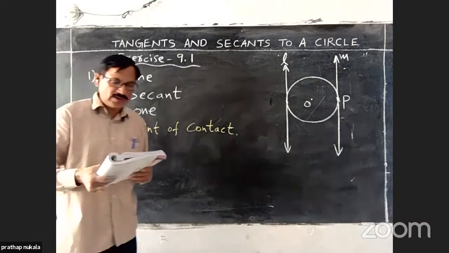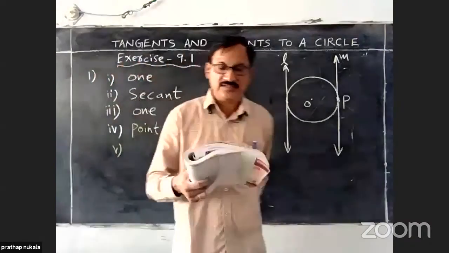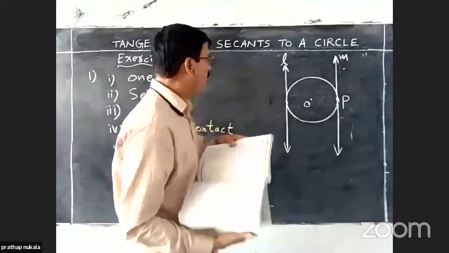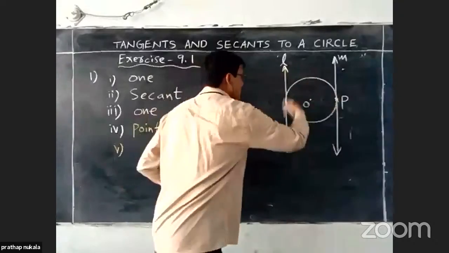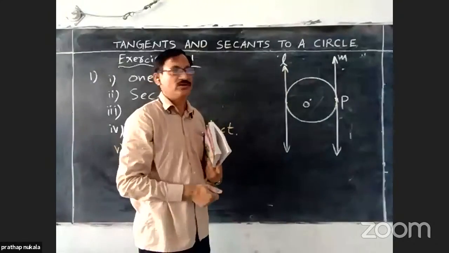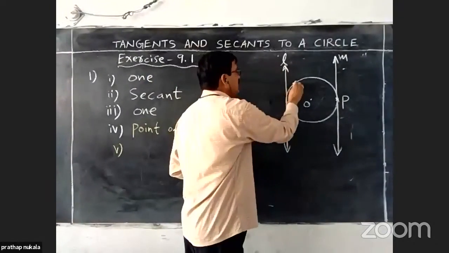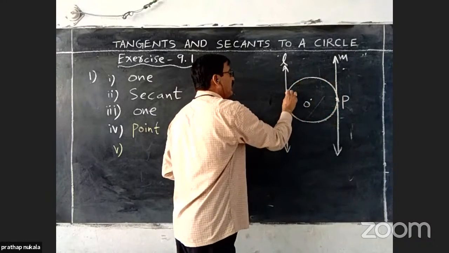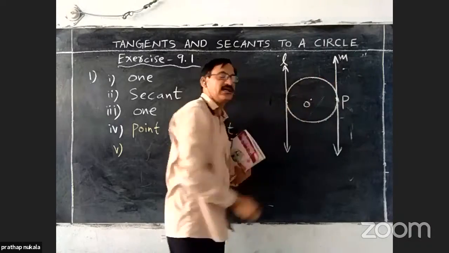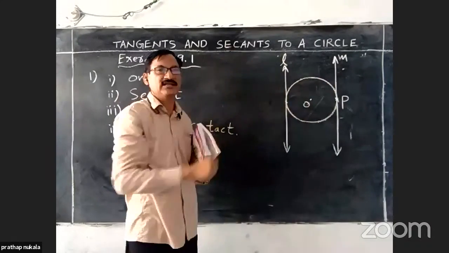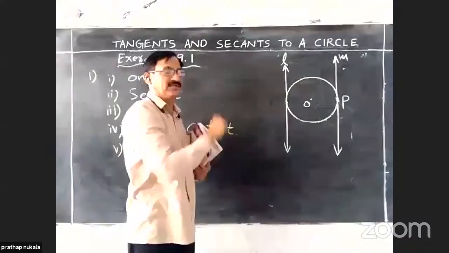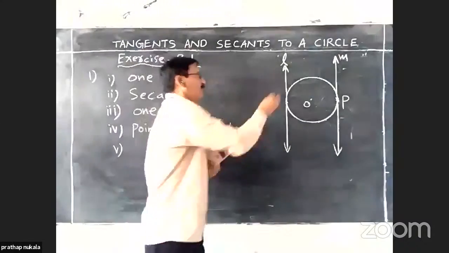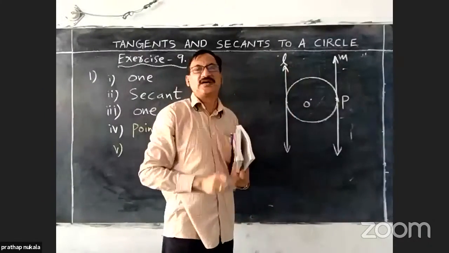We can draw dash tangents to a given circle. We can draw how many tangents to a given circle? First, you have to know how many points exist on the circumference of the circle. There are infinitely many points on the circle. For a particular point, how many tangents are possible? Only one. For a point, only one tangent is possible.